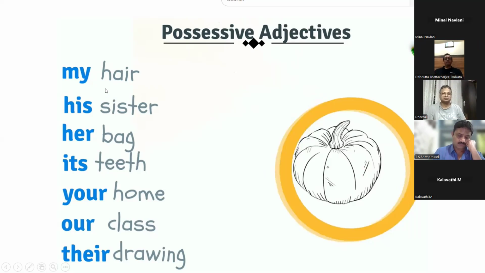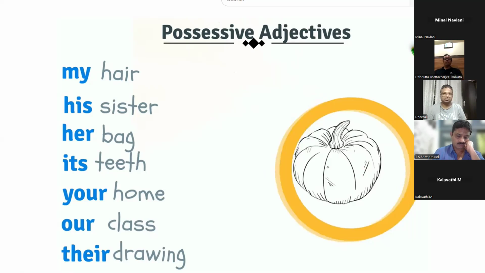Possession, we are talking about possession, and adjectives always come before the noun. So if this is a sentence, "I love my hair." What is "I"? Pronoun. "I" is a pronoun.